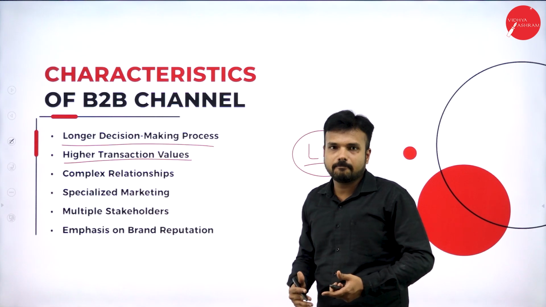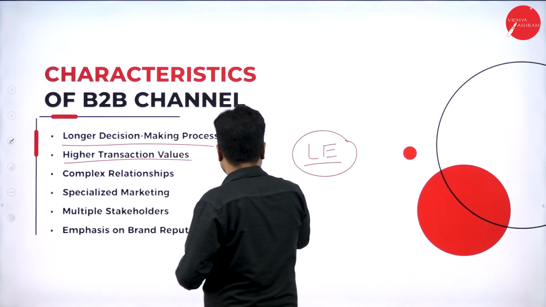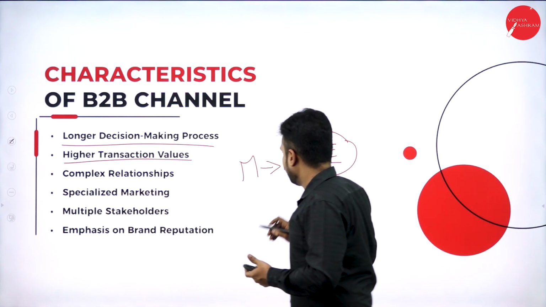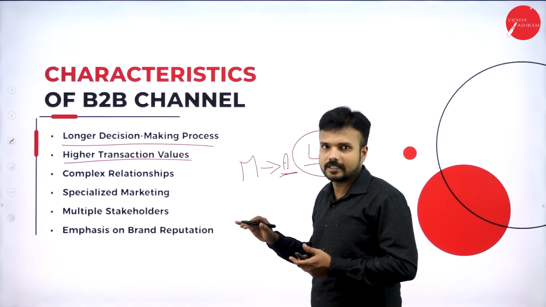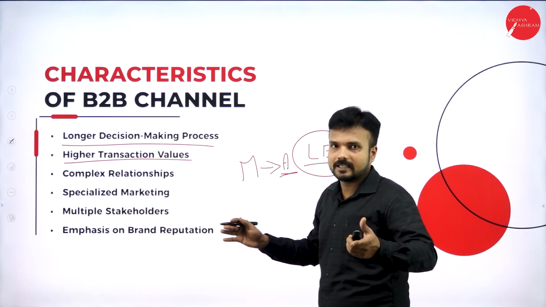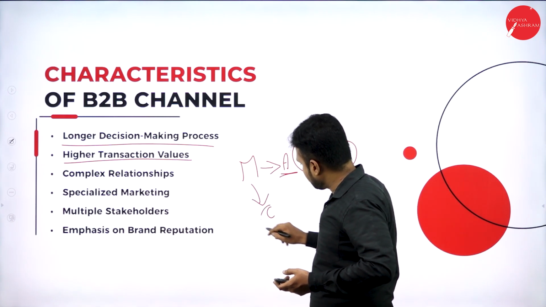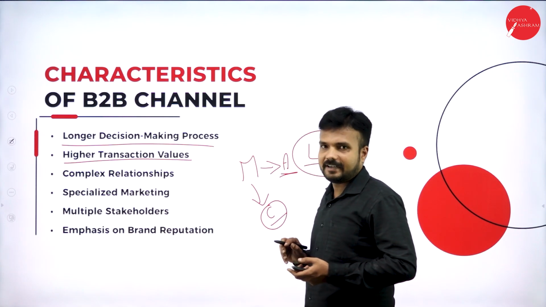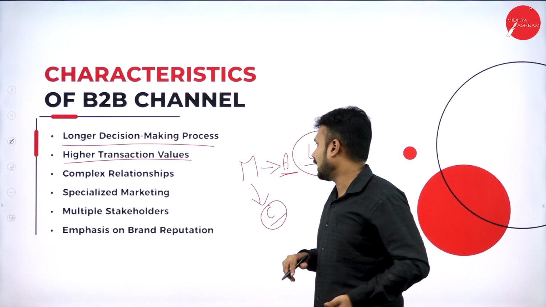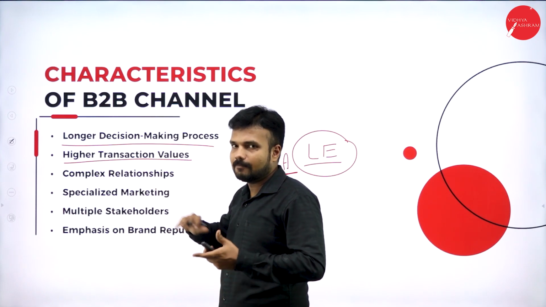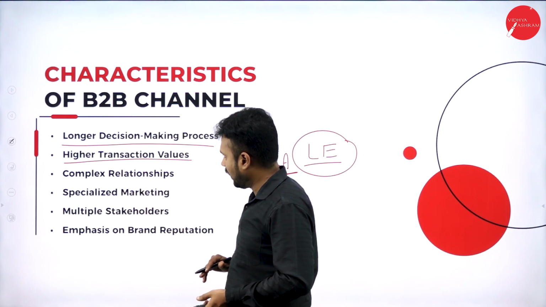Okay, for example, if a manufacturer sells the product to the agent, the agent can purchase bulk quantity of the product from the manufacturer with the intention of profit, but a consumer cannot purchase the product in bulk quantity because he is the end user of the commodity. Okay, so whatever transaction is going to happen, it is bulk or higher transaction value.